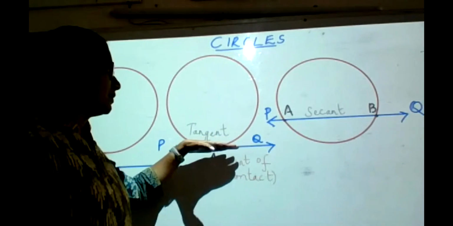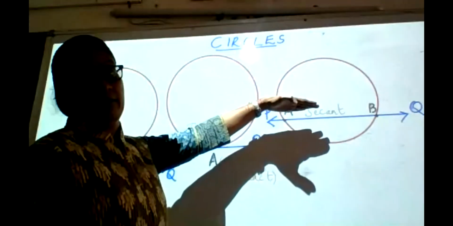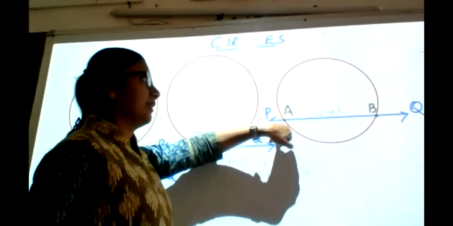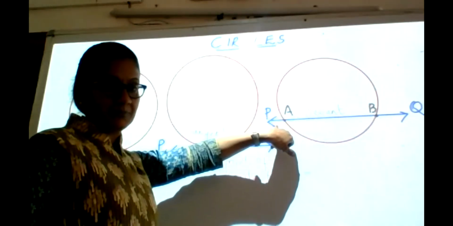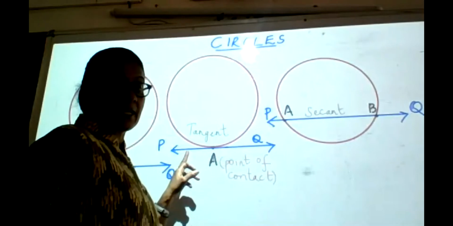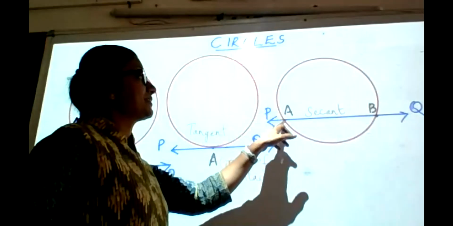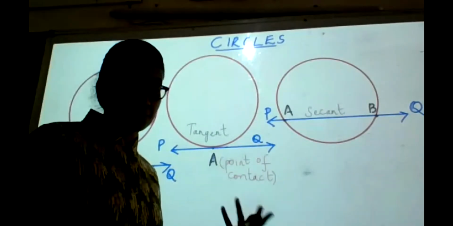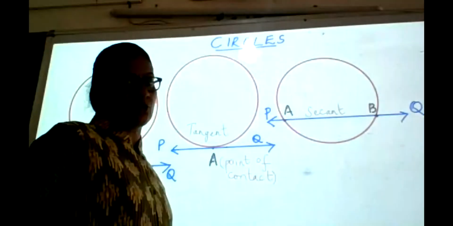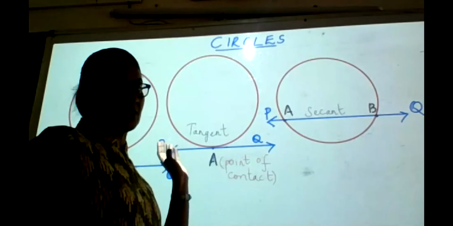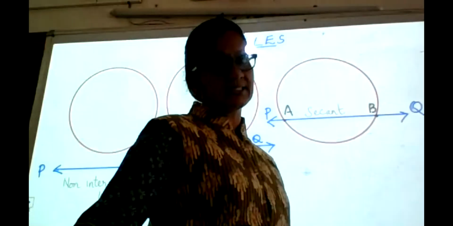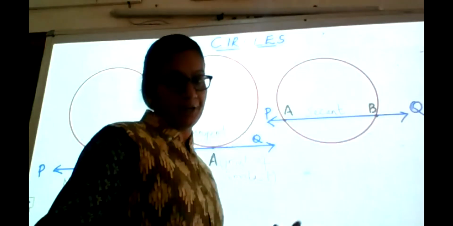Now when you further move the line into the circle, there are 2 points where the line is intersecting the circle. Now the special name given to a line which is intersecting the circle at 2 distinct points is called the secant of a circle. That means the secant will cut through a circle such that it intersects the circle at two distinct points.